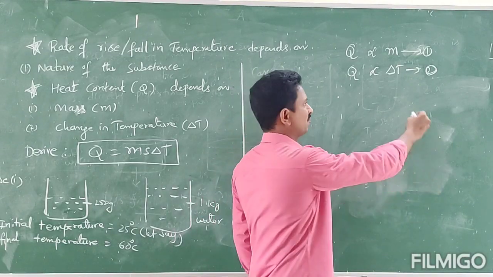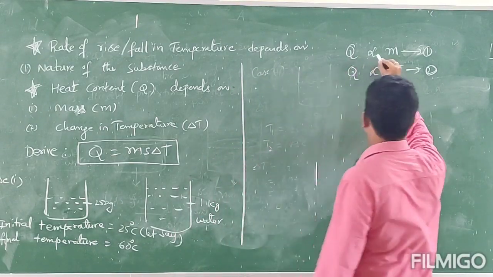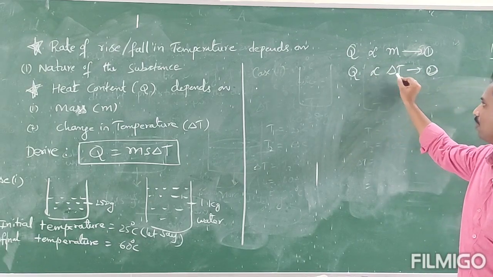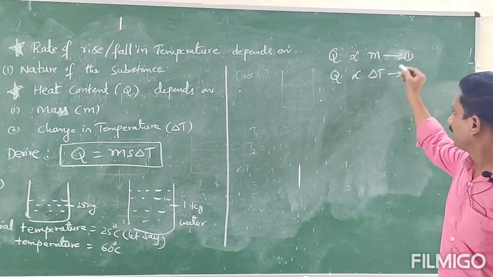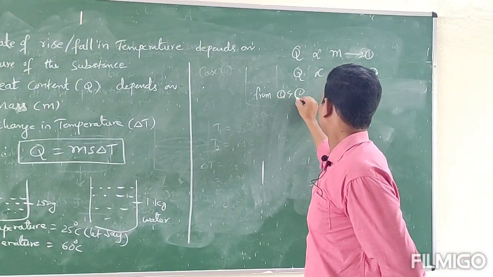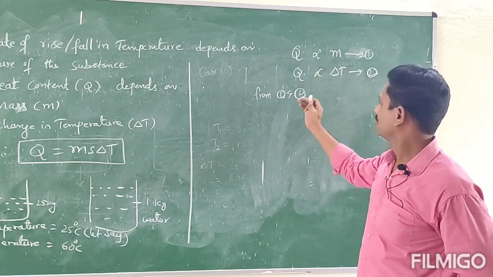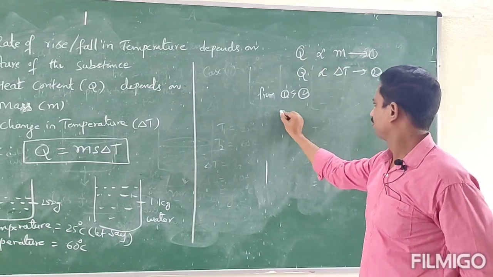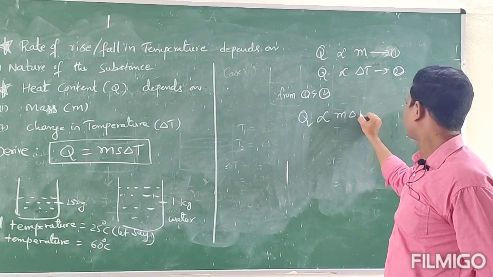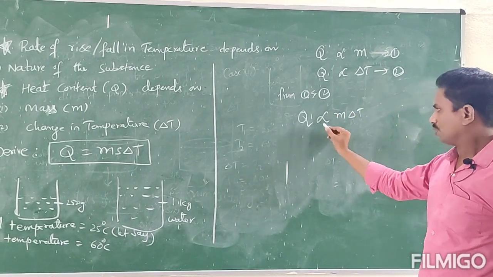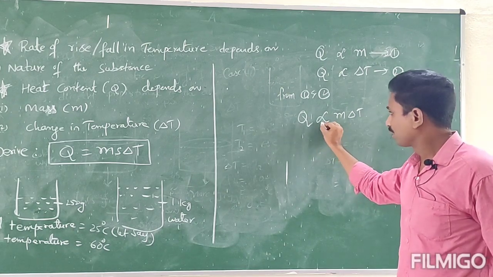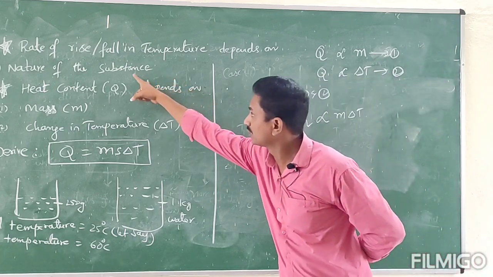So from equation 1, Q is directly proportional to mass, whereas from equation 2, Q is directly proportional to delta T. So let us club these two equations. Here Q is directly proportional to M into delta T. So here a proportionality constant is there. Let that proportionality constant depend on the substance.